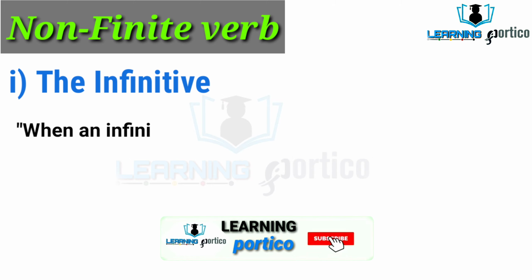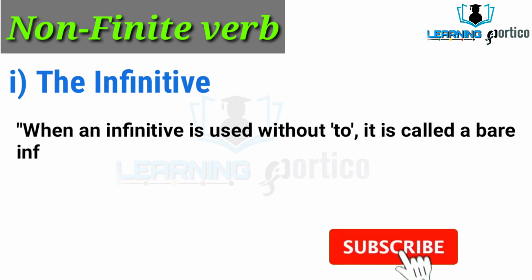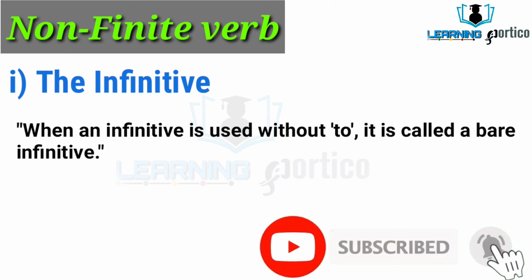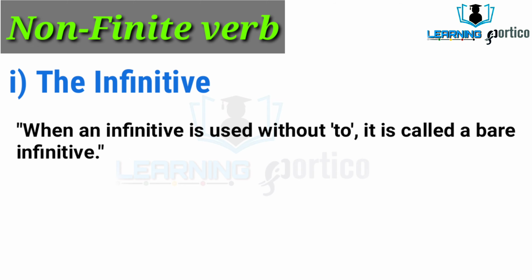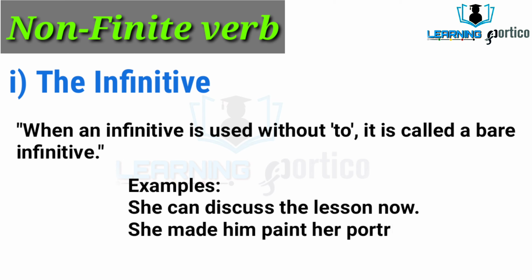In some cases, infinitives could be used without to also, such as with the modal auxiliary verbs will, shall, should, would, may, might, must, can, could. We use the infinitive without to. When an infinitive is used without to, it is called bare infinitive. In some cases, infinitive does not take to. These all infinitives are called bare infinitive.